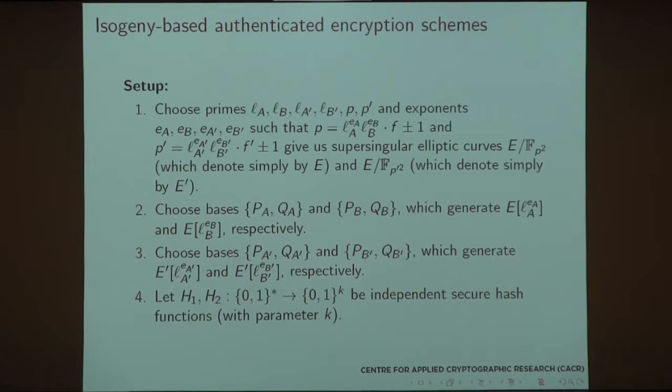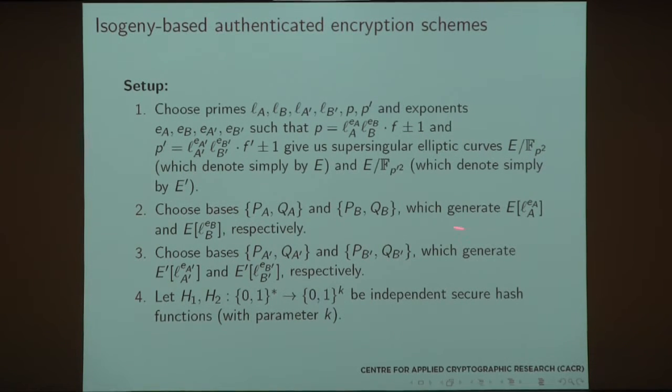Okay, so how does the setup go? Basically, we generate these primes, and these two primes as well, which are of the following form. The lA and lB are fairly small primes, could be like 2, 3, 5. And then we make the degree correspond depending on the exponent here. So we get these two primes, and we take the elliptic curve equation and define it over the two finite fields. Now, for supersingular elliptic curves, it's enough to go to a degree 2 extension.